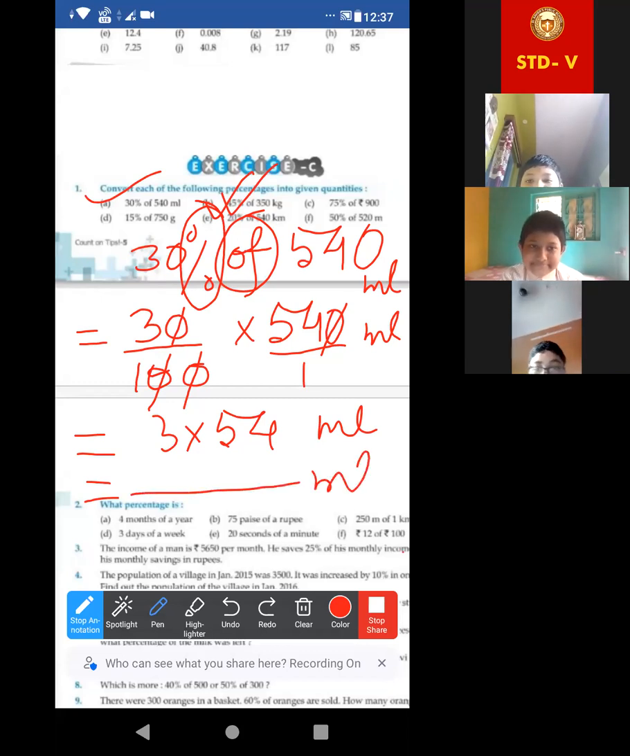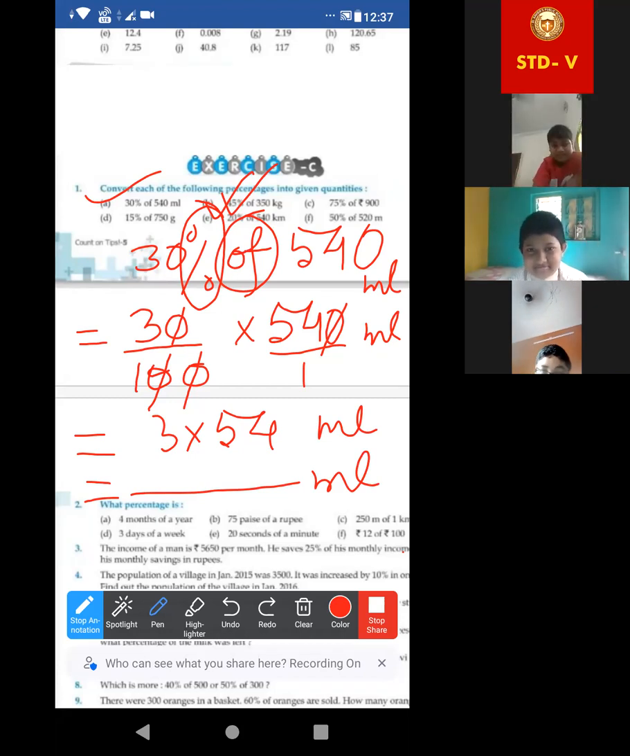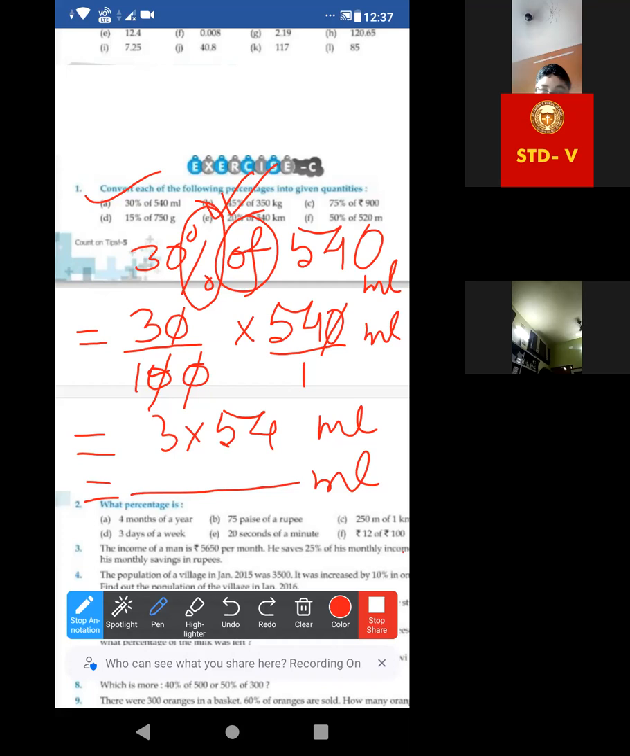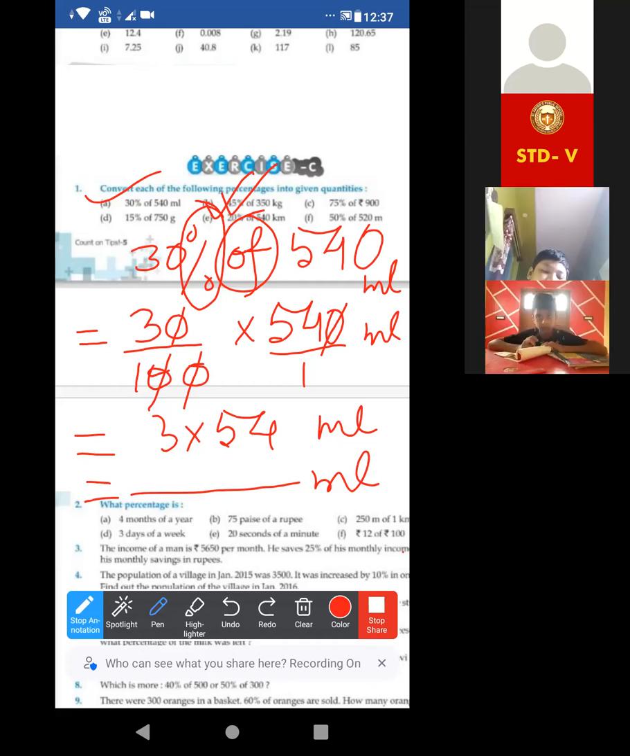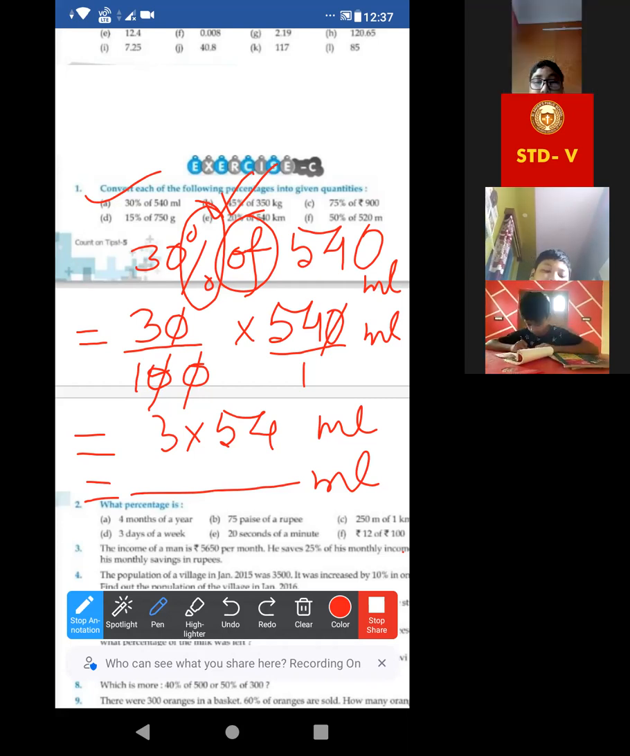Ma'am, I am doing. This multiplication is very much easy. Even you can do. No, Divyanka, no. Ma'am, I can tell. Sridhar, 3 into 54. Yes, ma'am. 3 into 54 is 162. 162. Very good.